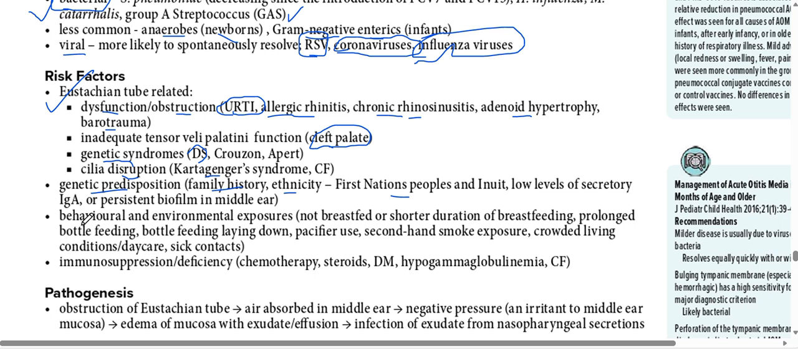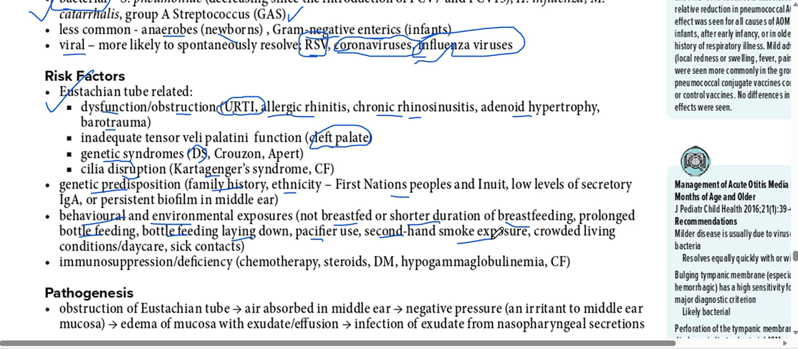The next thing is behavioral and environmental exposures, especially children who are not breastfed or have a shorter duration of breastfeeding. Breastfeeding can be a protective factor against acute middle ear infection. Prolonged bottle feeding can be a risk factor, especially if done in the laying down position, and the use of a pacifier can be a risk factor. Second hand smoke exposure is very important. That's why it's highly recommended when a newborn child is in the room.